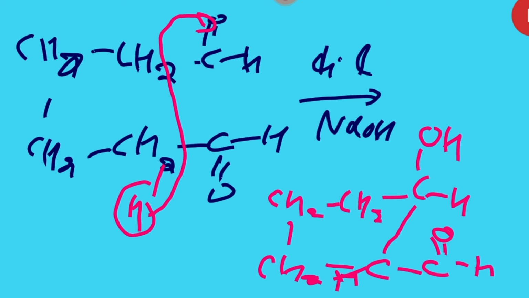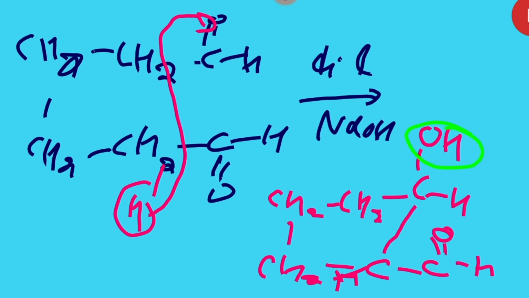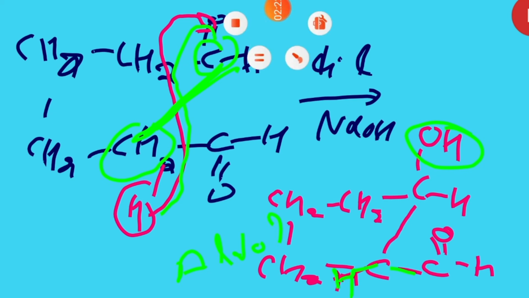Is that clear to you? Are you getting my point? What I have done over there? See, this H will go over there. OH will become. So between this carbon and this carbon, a bond will be there like this. So I have made this CH, okay? And this is the COH, and this becomes aldol. So this was the intramolecular aldol condensation. Okay, students. Thank you very much.